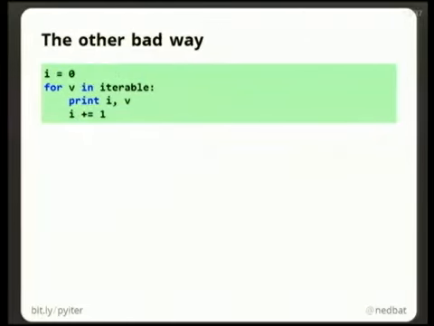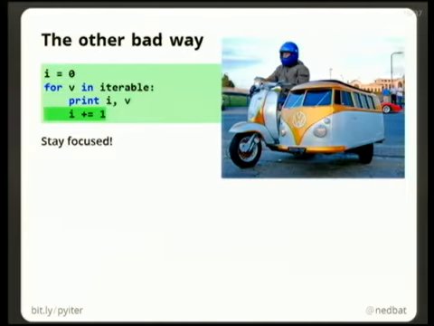By the way, here's the other bad way, which is you use a for loop, but you also keep an integer alongside, right? This is just dumb. Don't do this. You don't need silly sidecars on your code. Like, why is that little i running alongside like a puppy next to your data, right? Stay focused on what you're trying to do here, right? You can write simpler code that is better.